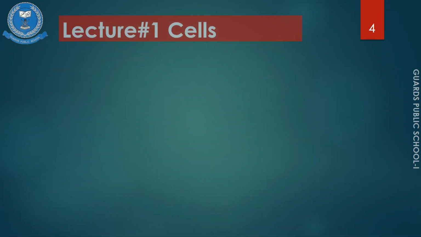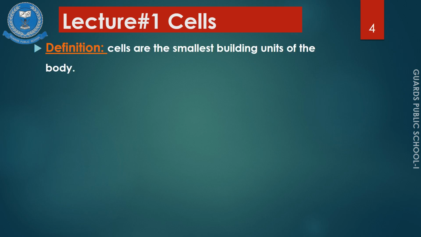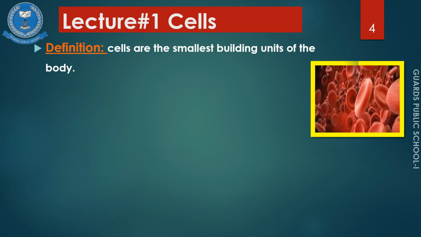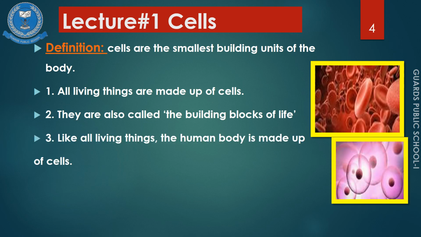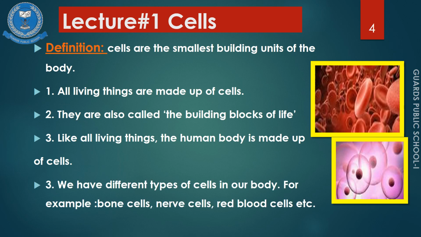Cells. Cells are the smallest building units of the body. All living things are made up of cells. Cells are also called the building blocks of life. Like all living things, the human body is also made up of cells. We have different types of cells in our body. For example, we have bone cells, nerve cells, red blood cells, etc.